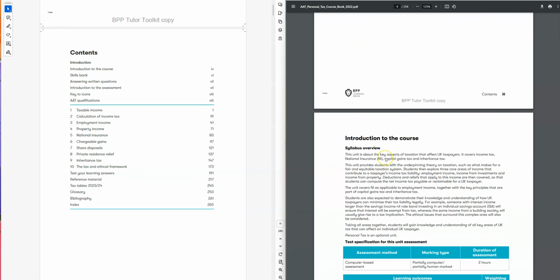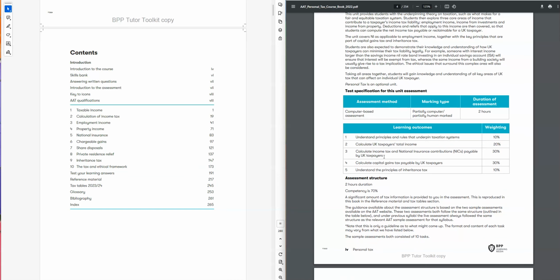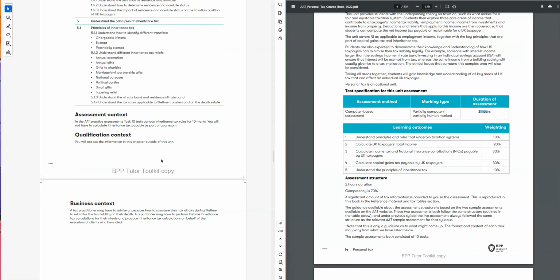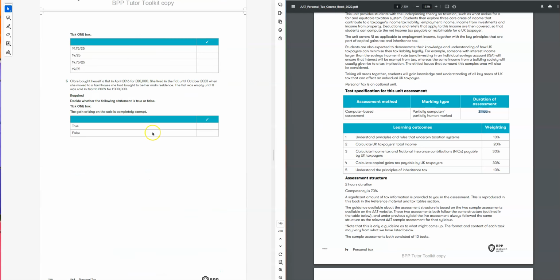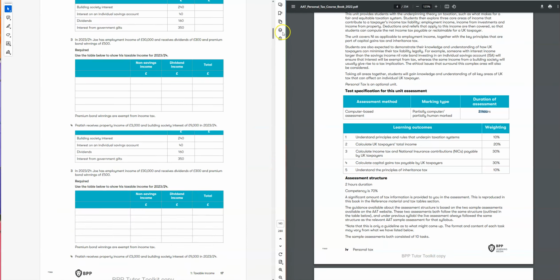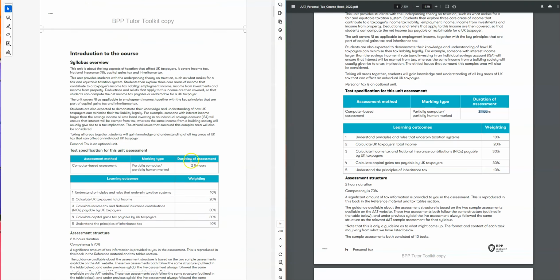If we have a look at the exam content, it says the exam will be computer based and the marking will be partially computer, partially human, and the exam duration was 2 hours. Now here is the difference. With the Financial Act 23 they have introduced a little bit of a change.